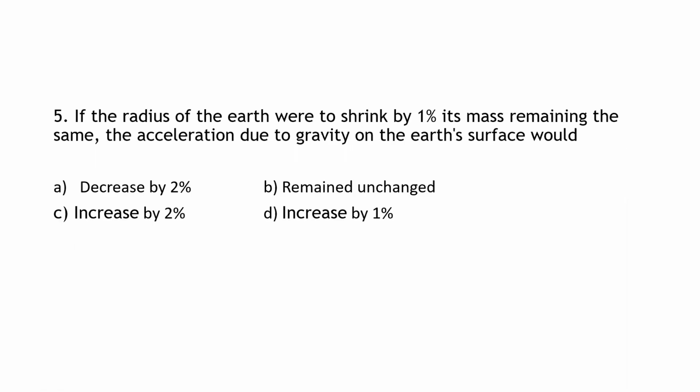Fifth question. If the radius of the earth were to shrink by 1%, its mass remaining the same, the acceleration due to gravity on the earth's surface would. So here we need to calculate the acceleration due to gravity when the radius of the earth shrinks by 1%. Its mass is remaining the same. So let us calculate this.